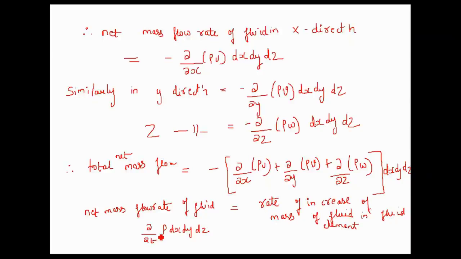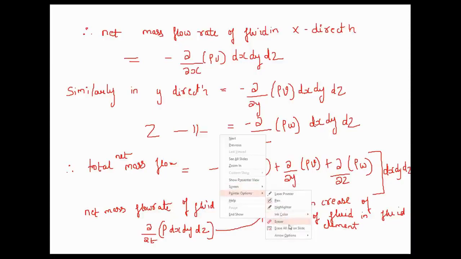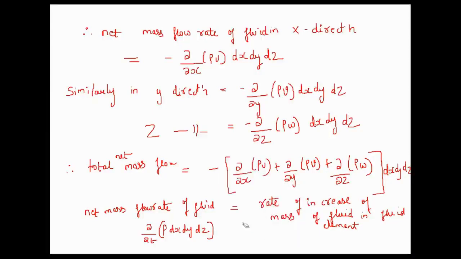Correct. Rate means with respect to time. Okay, so this is the rate of increase of mass of the fluid element. Okay, so therefore from this, this should be equal to, I'll just erase this.